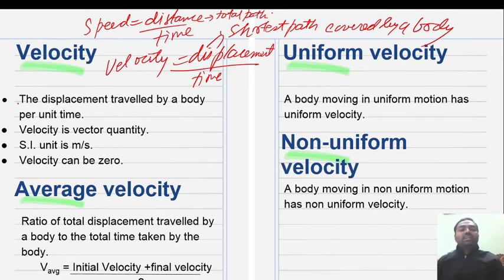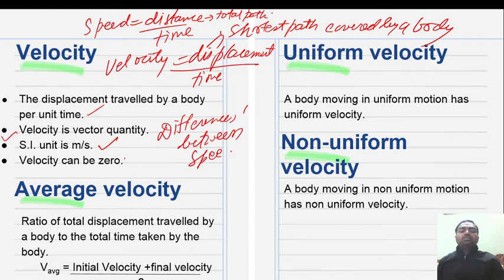So we can define velocity: the displacement traveled by a body per unit time. Velocity is a vector quantity. The SI unit of velocity is meter per second. Velocity can be 0. A question comes: difference between speed and velocity.